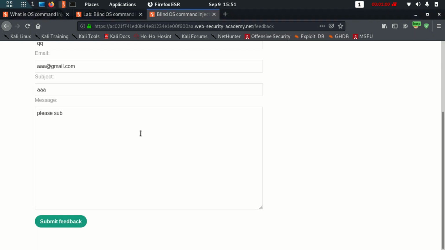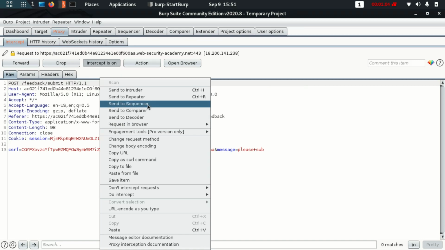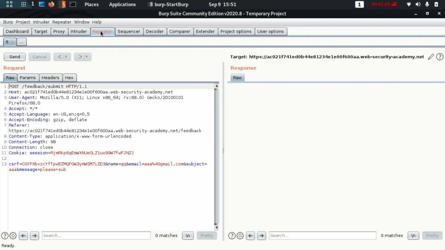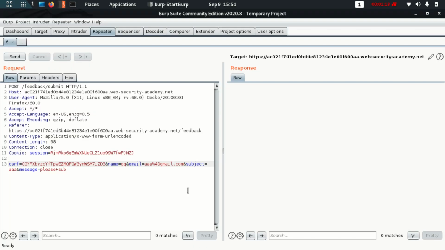This thing actually has a backstory to it. I'm going to transfer this to the repeater and forward this. The backstory is that whatever email you put over here, it will send a thank you reply to your own email. So over here I'm going to cut off this email connection and run my own command. Here I'll cut it off with a semicolon.